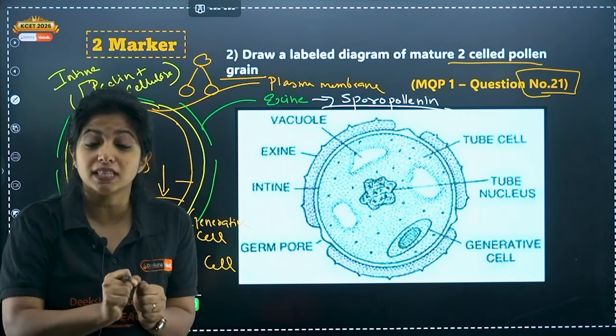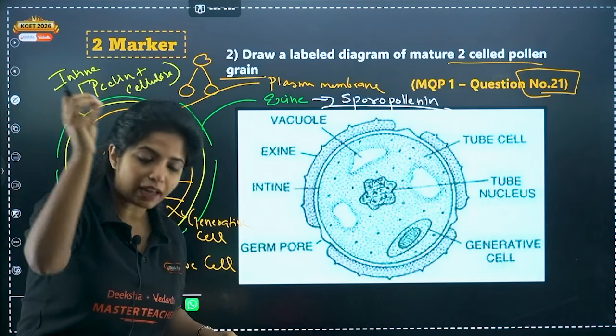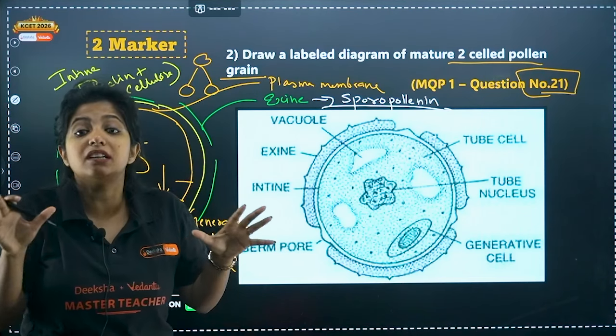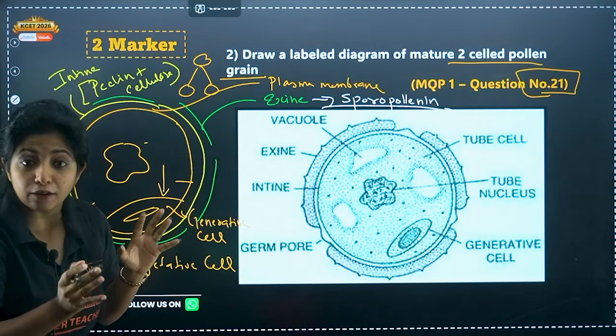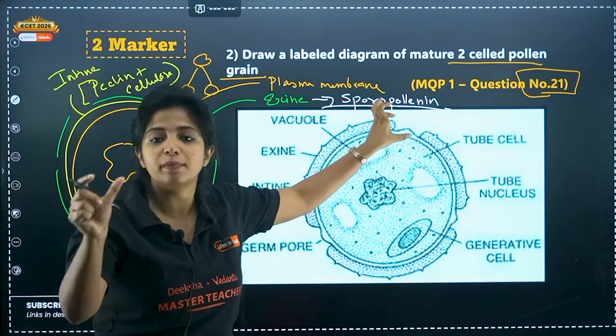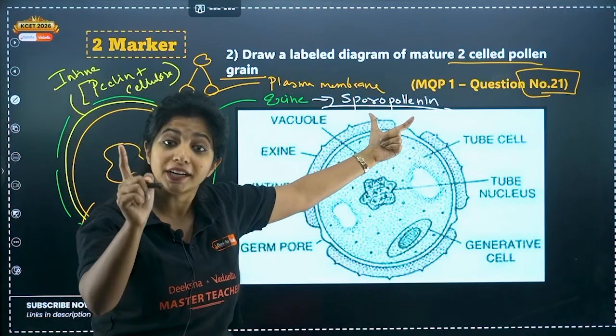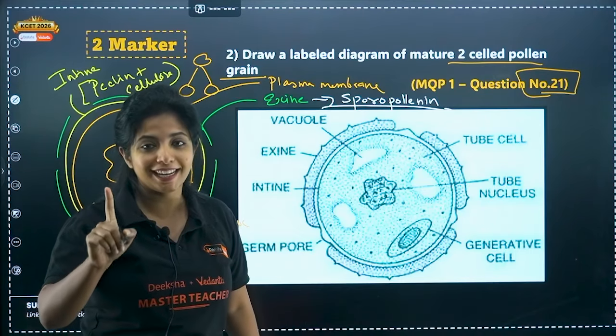Ma'am, why do you call it the most important material? Because it can withstand high temperature, alkali, acid, anything. If you put alkali on it, if you put acid on it, it will still be there. The pollen will be still safe. The gametes within it will be still safe because it is made up of the most resistant organic material, which is known as sporopollenin. You get a question regarding sporopollenin always. So please take it into your notice.